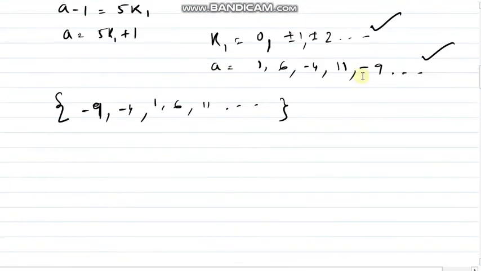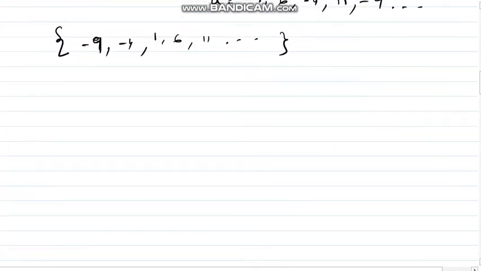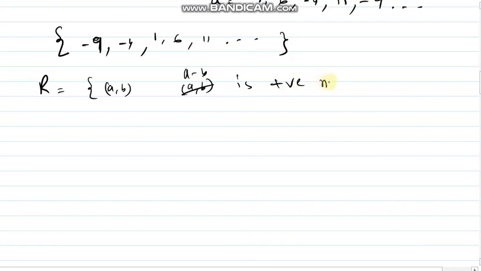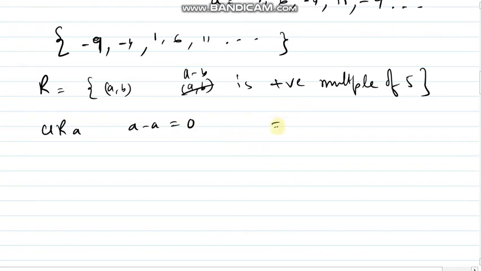Now I am changing the question a bit. Just check what I am doing with the question. I am writing R equals (a, b) such that a minus b is a positive multiple of 5. Be very careful about the term. Now what is aRa? That is a minus a, which is 0, neither positive nor negative. So the relation is non-reflexive.